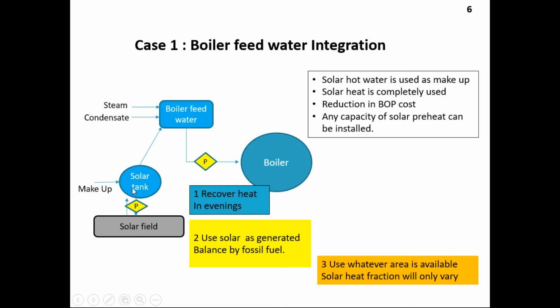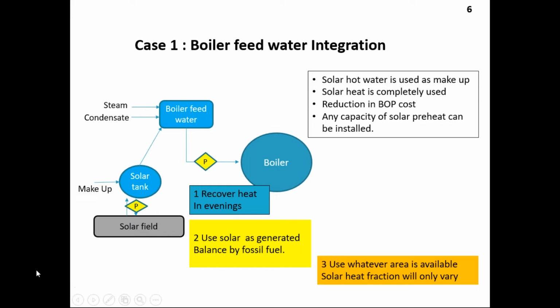The losses are much lesser. At lower temperature, the losses are much lesser. Therefore, whatever makeup comes into the solar tank, straight away it should be fed into the boiler. Maybe at 30 degree, 40 degree or 50 degree centigrade, whatever temperature, let it go to the boiler feed water. The rest can be made up by the steam automatically. It's anyways an automated system. So the most important thing in a solar system is that in the evening the solar field shuts down. Sorry. But it is heated.